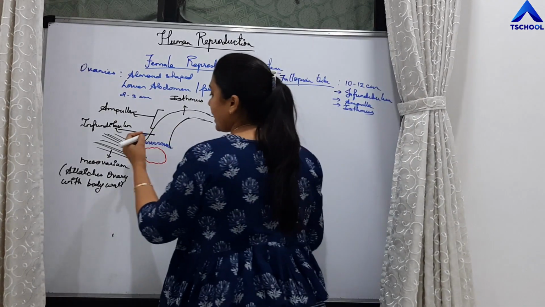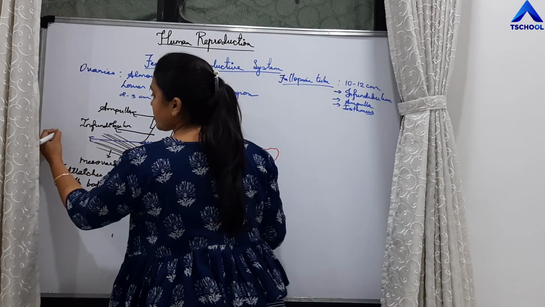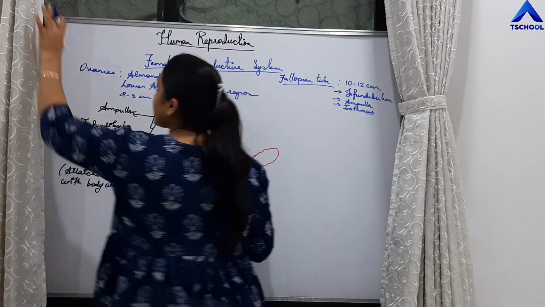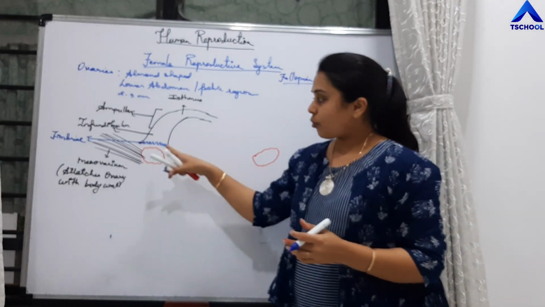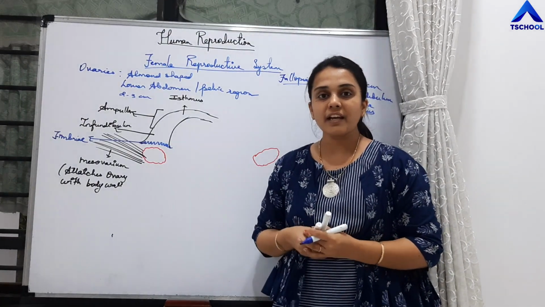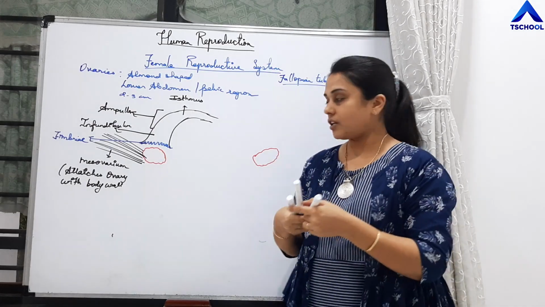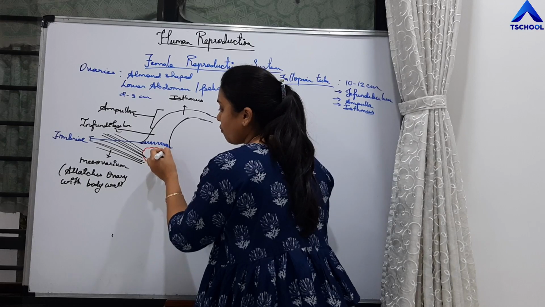These finger-like projections are called as fimbriae. So what is the function of this fimbriae? To collect the ovum which is released from the ovary. Say this is the ovum which is released from the ovary.